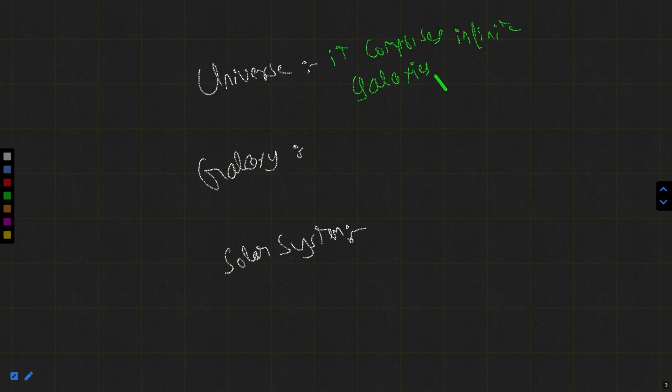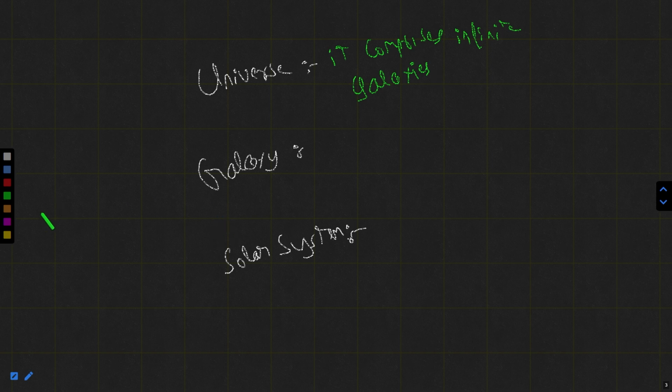However, when you search this on Google, you will see different results saying we have this many galaxies, but truly we do not know the exact number of galaxies. That's why I have written down here infinite number of galaxies.